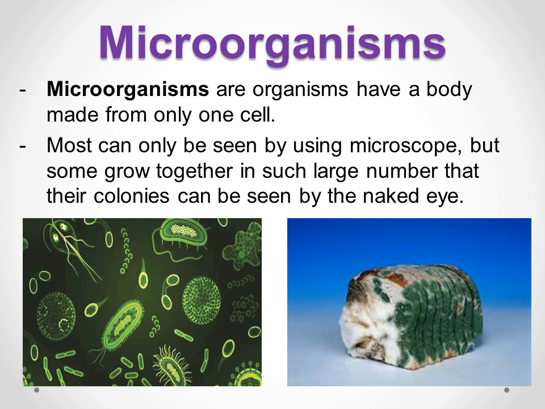But some of them grow together in such large number that their colonies can be seen by the naked eye. Like in grade 7, you can see just with your eyes how when they grow together and make a colony. Look down, it is a bread, yeah? It's a bread that has some microorganisms over it. We can see it with our eyes. Why? Because they grow together, and they make colonies for us. That's why we can see it with our eyes.